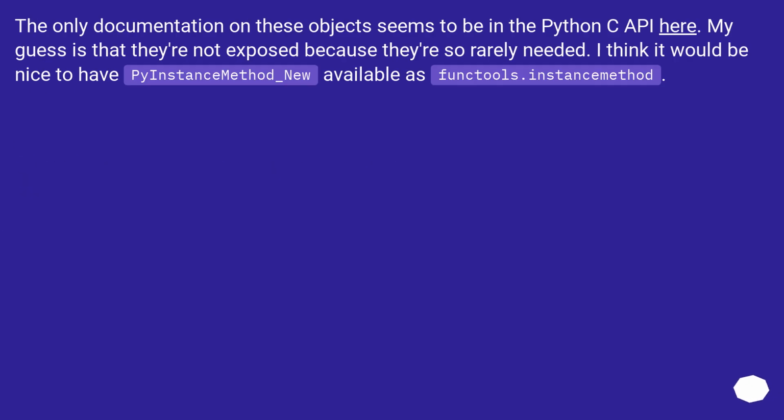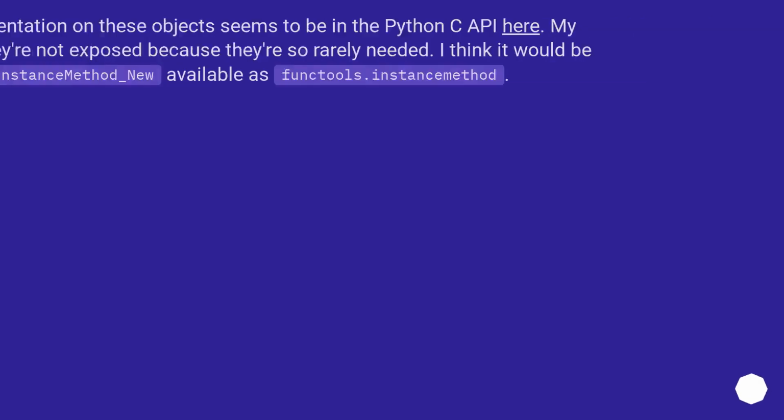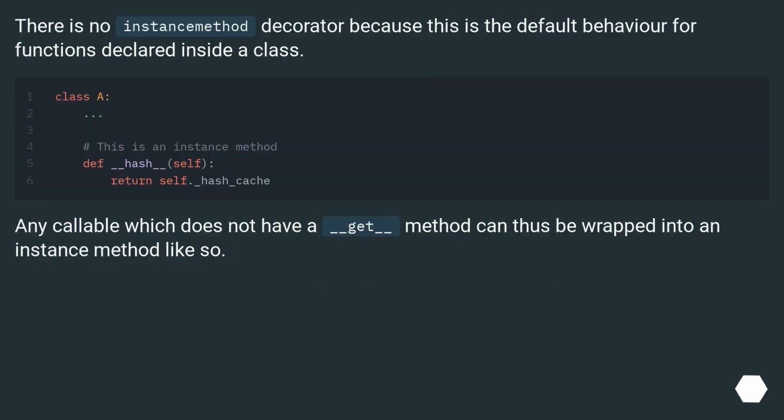The only documentation on these objects seems to be in the Python C API here. My guess is that they're not exposed because they're so rarely needed. I think it would be nice to have PyInstanceMethod_New available as functools.instancemethod. There is no instance method decorator because this is the default behavior for functions declared inside a class.